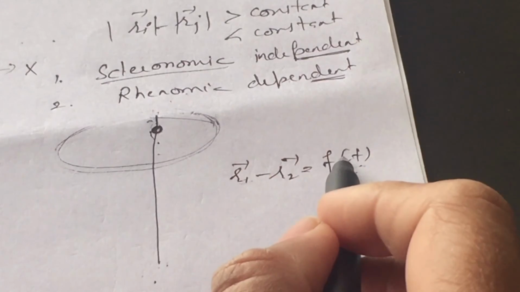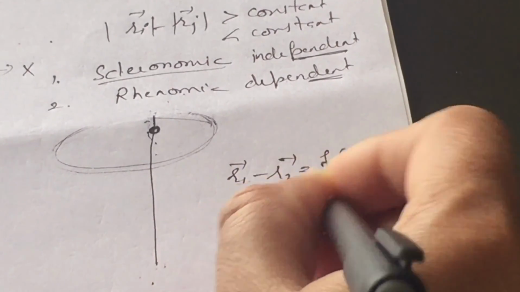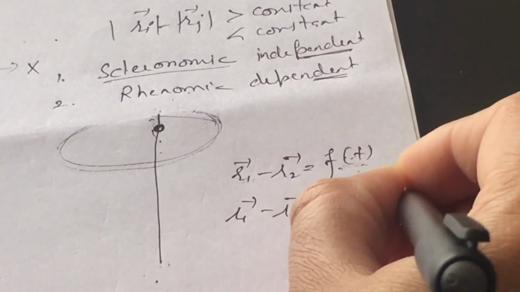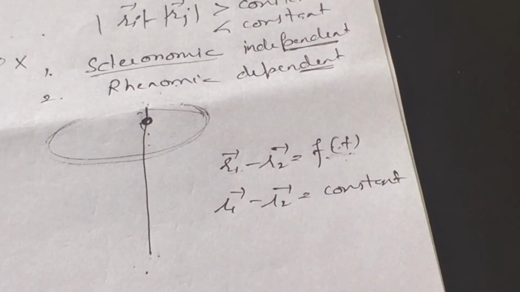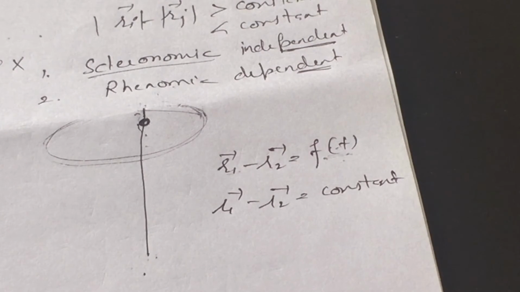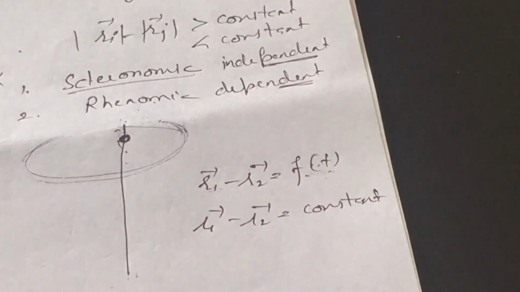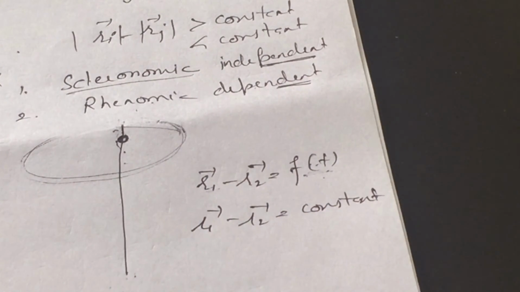If this equation is not depending upon time, and we are representing it like that, as a constant, where time is not changing, it remains constant, it means this equation is independent of time, and then this is the representation of a scleronomic constraint.